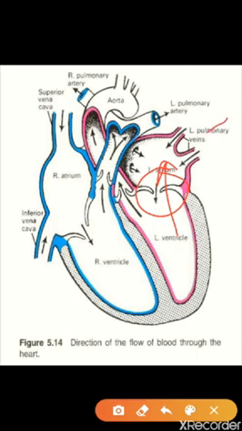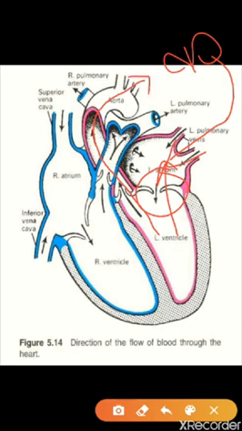Here we are talking about the oxygenated blood. I have told you all that this blood is coming from the lungs, that means oxygenated blood. Now from the left ventricle the blood will go out through the main aorta. This is called the main aorta.